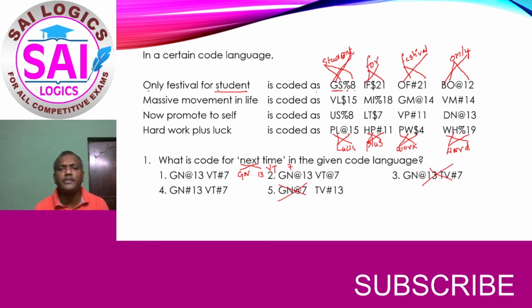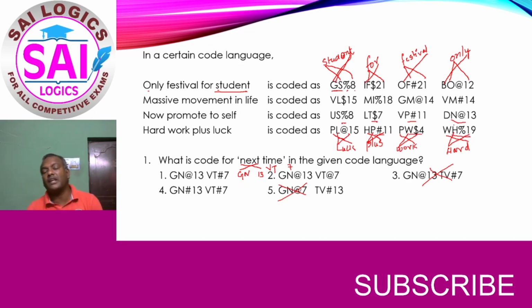If you can observe in each part, in the first sentence, see the symbols, it is percentage, it is dollar, it is hash, and it is at the rate. That means for every word, a different symbol has been coded. Even here, dollar, percentage, at the rate, hash. Percentage, dollar, hash, at the rate. And at the rate, hash, dollar, percentage.